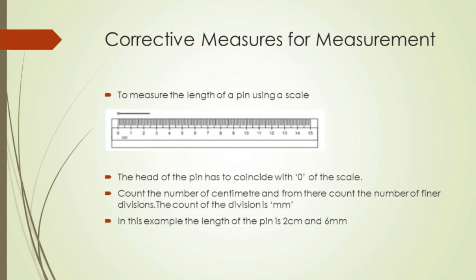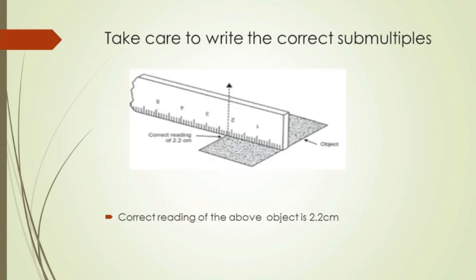To measure the length of a pin using a scale, the head of the pin has to coincide with 0 of the scale. Count the number of centimeters and from there count the number of finer divisions. The count of the divisions is millimeters. In the above picture, the length of the pin is 2 centimeters and 6 millimeters. Take care to write the correct submultiples.